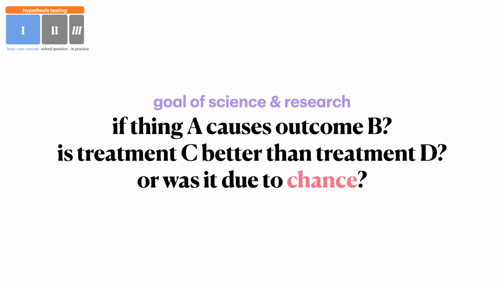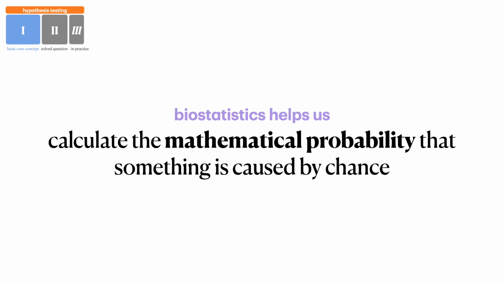So, one of the goals of science, one of the goals of research, is to determine whether something really caused something else, right? If thing A really did cause outcome B, or was it due to chance? Or if treatment A really is better than treatment B, or again, was it due to chance? Now, in order for us to do that, we can use the help of biostatistics to calculate the mathematical probability that something is caused by chance. And as always, the best way to understand this is going through a goofy example.